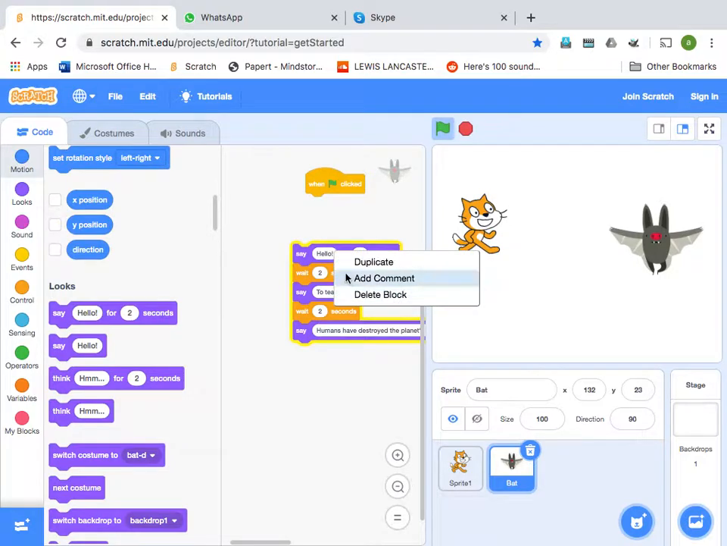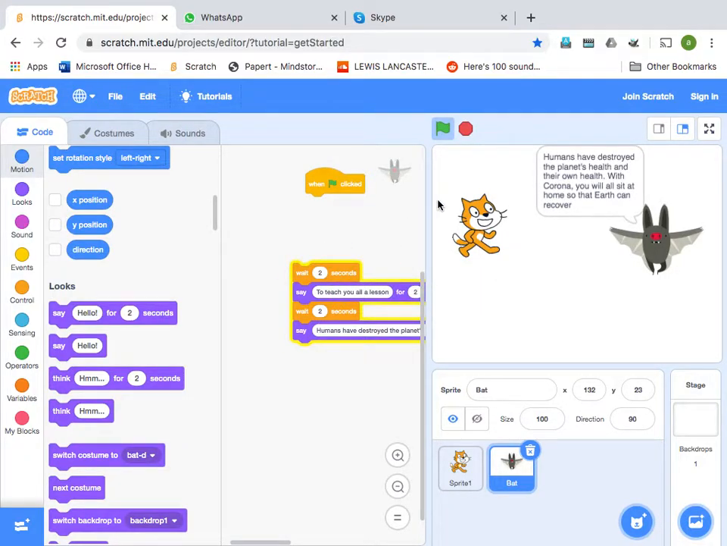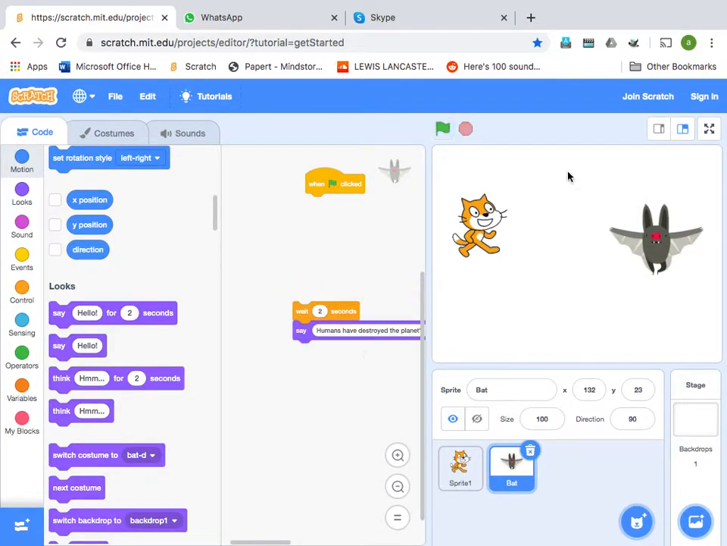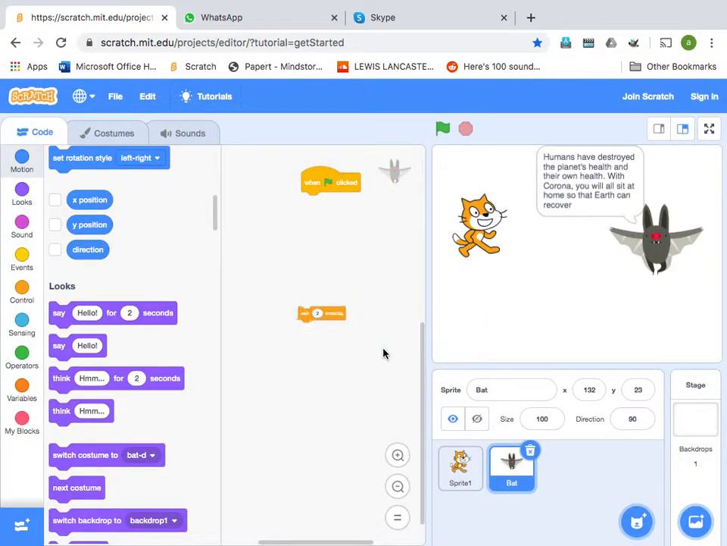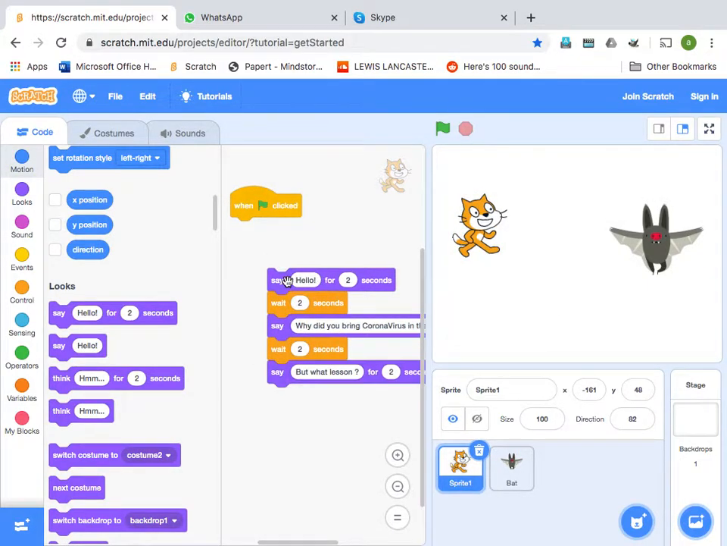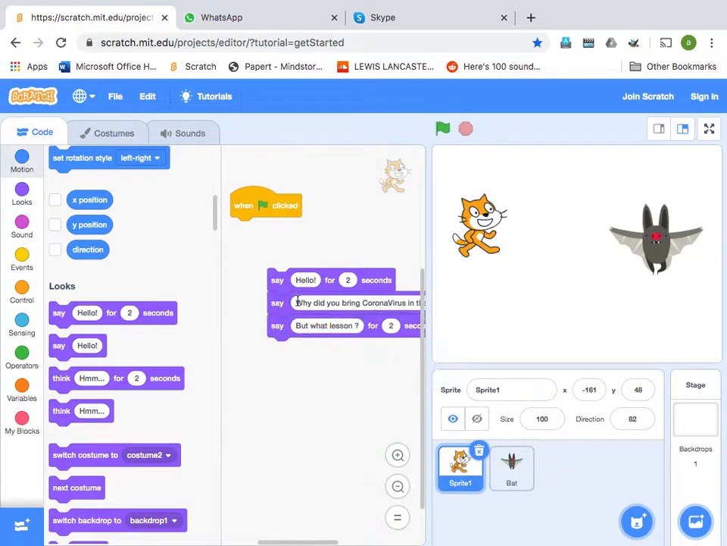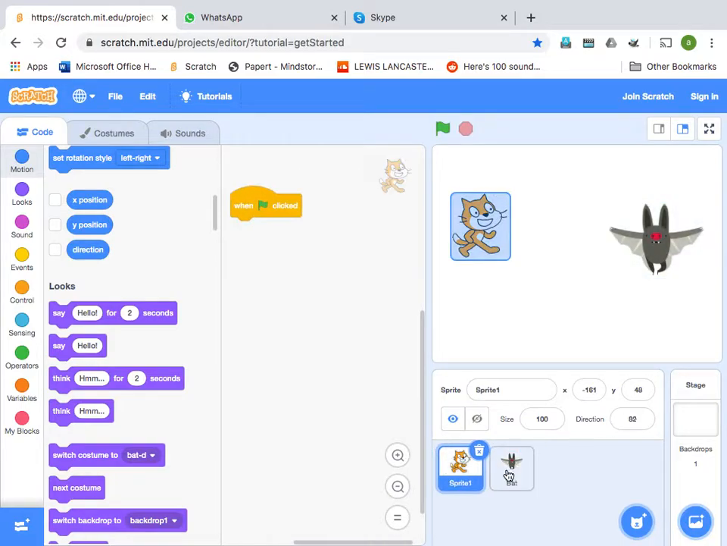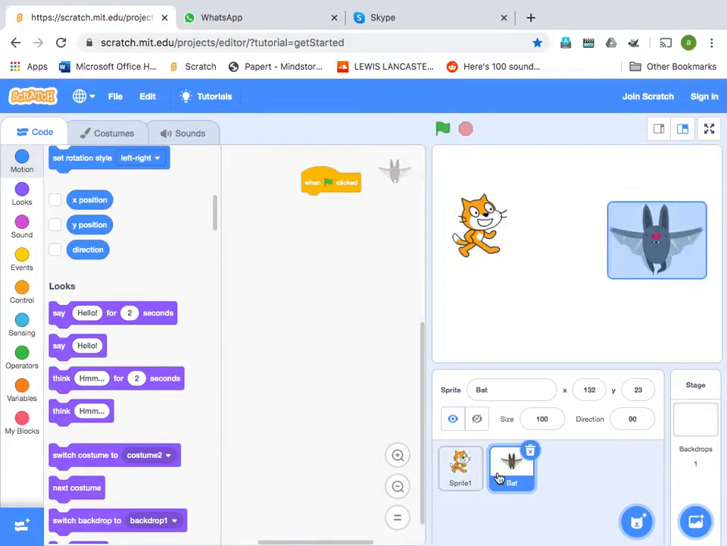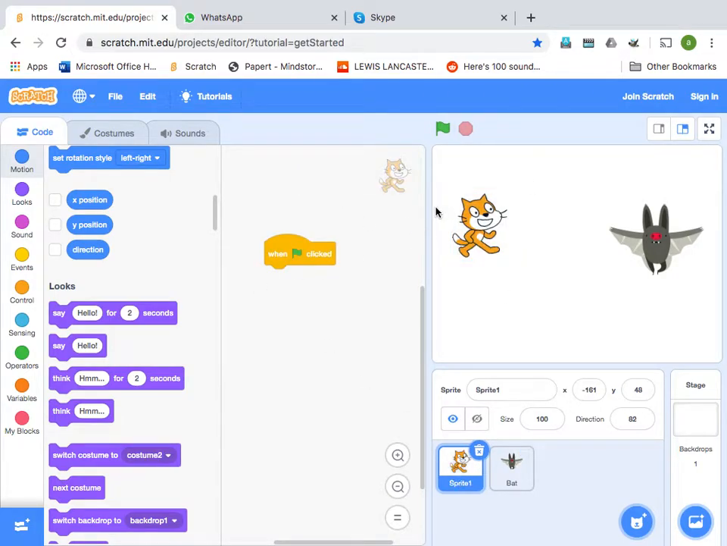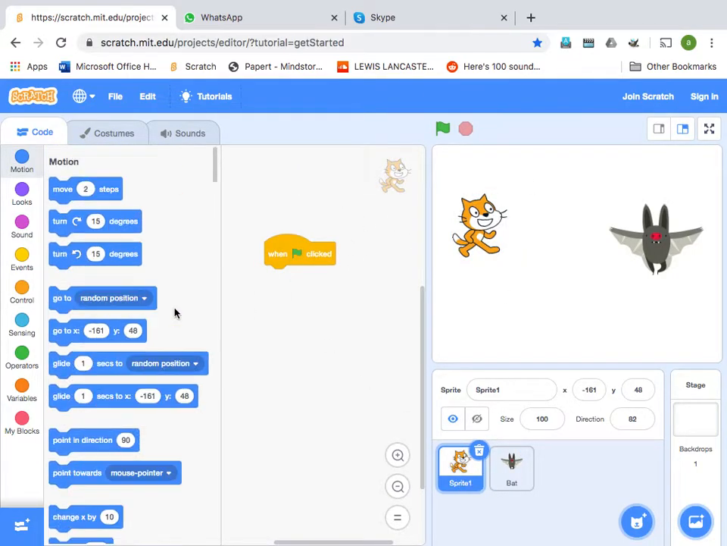We'll delete all the blocks by right clicking, delete block. Oh, it's deleting only one at a time. Okay, let's delete all these blocks. Right click and delete all the blocks. Now both have just one single block called when green flag clicked. This is a green flag. Okay, what we will do now is we will record our own sound.